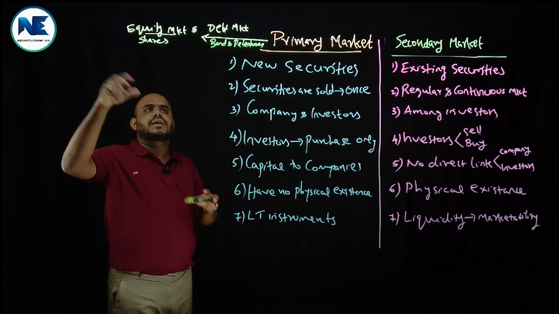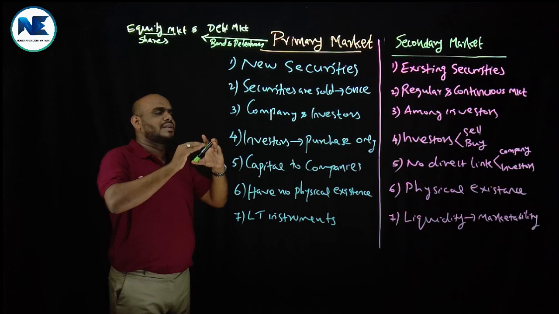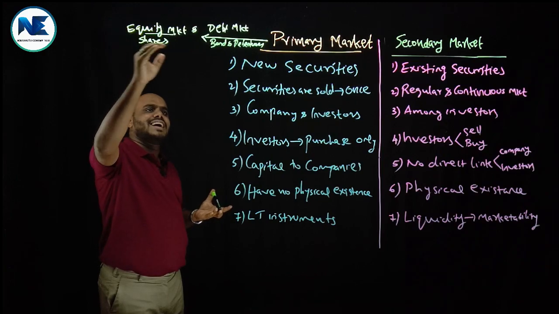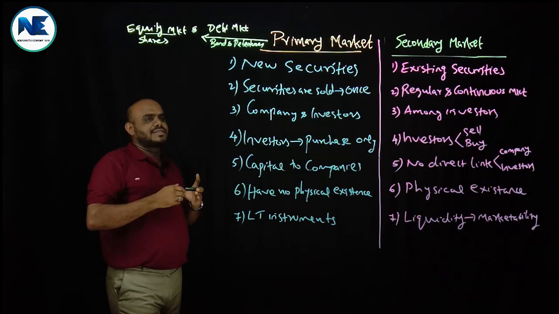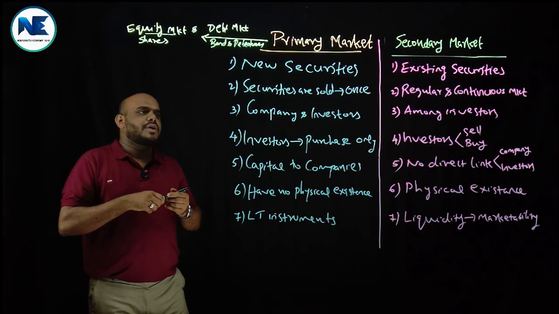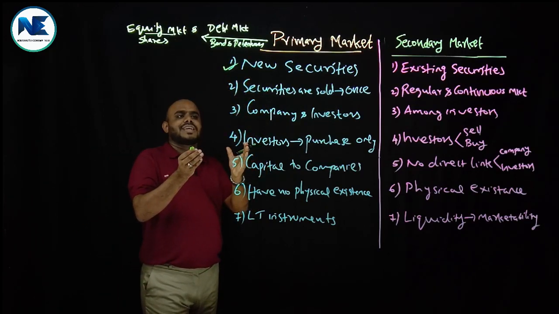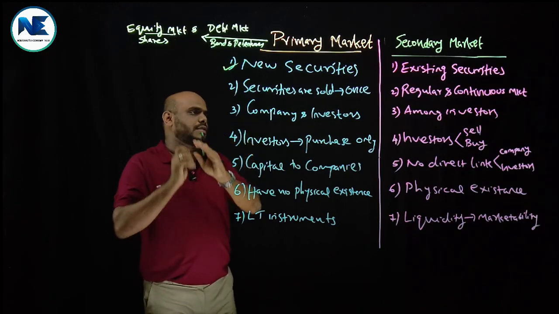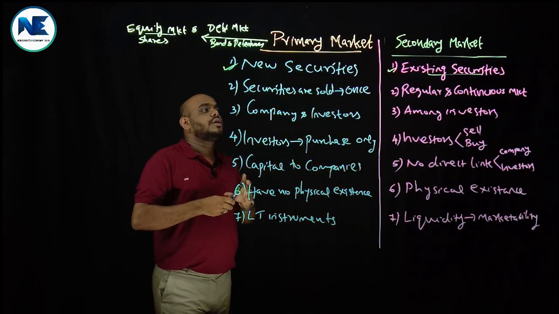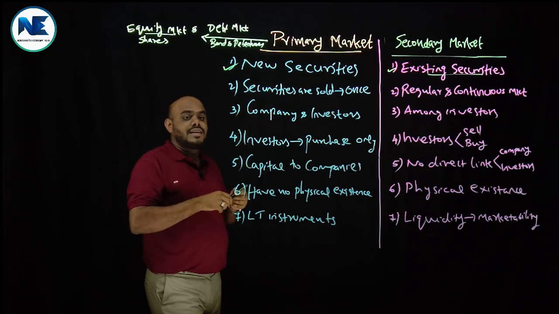In the money market, it is termed as treasury bill market, commercial bill market, and so on. But in the capital market, we are actually saying equity market and debt market. Debt market is also known as bond market. Now, in the case of primary market, it deals with new securities. That is why it is known as the new issue market. I don't want to explain more. Please understand it. But the secondary market is the market for old securities, or it deals with existing securities. That is why that market is known as the aftermarket.